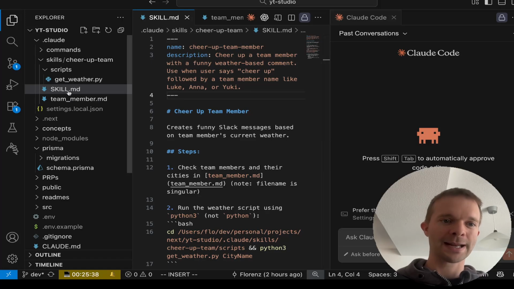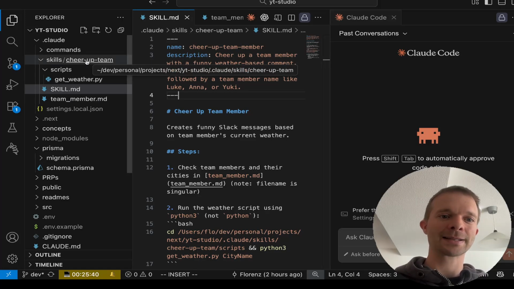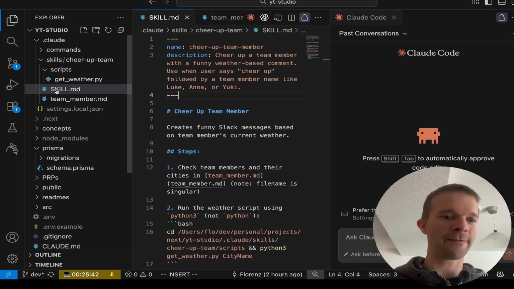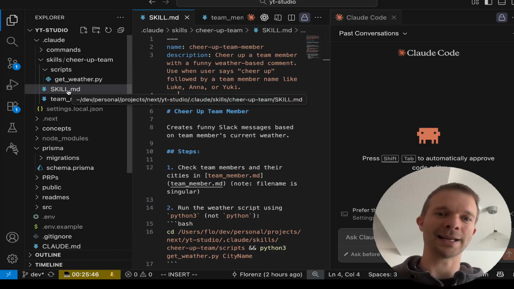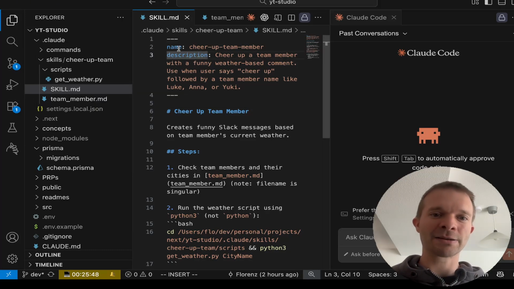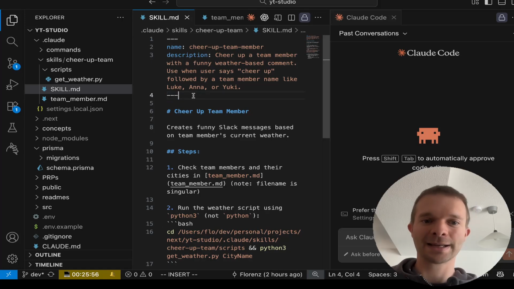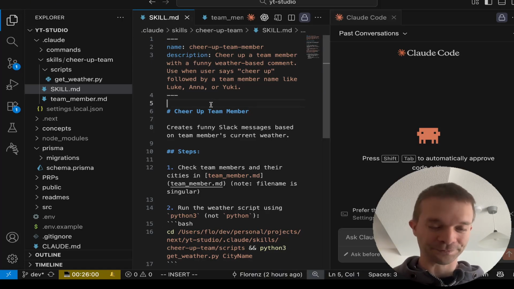First, inside the skill folder, you need one file called SKILL.md, also with capitals, exactly like that. It needs to have a name and a description, with three dashes opening and three dashes closing lines. The rest of it is pretty much optional.